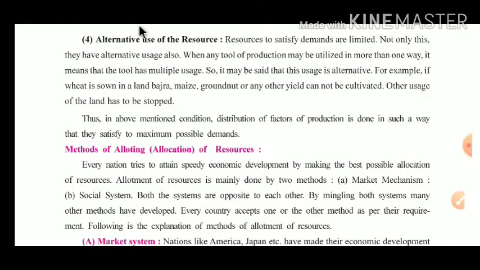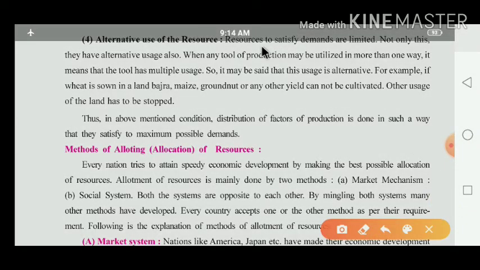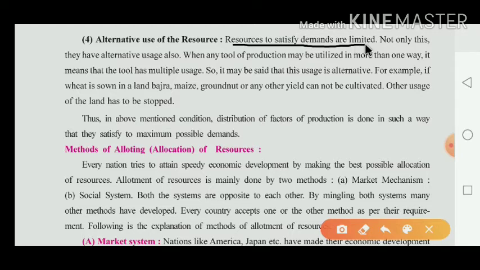Today we have to start from the fourth point. The name of the point is alternative use of the resources. The resources to satisfy the demands are limited. Now what happened, dear children? We know that the resources satisfy the demands, and these demands are limited. Not only this, there are alternative uses also.